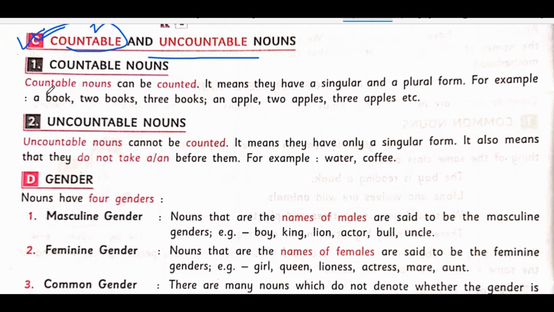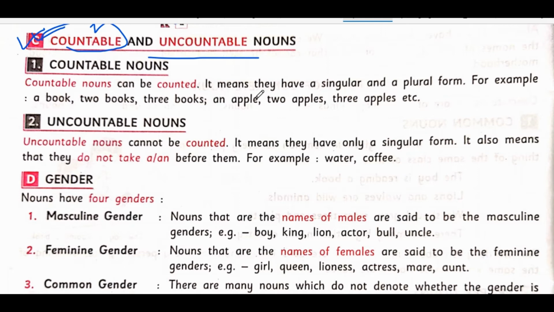Now let us go to the definition according to your book. Countable nouns can be counted. It means they have a singular form and a plural form. For example, a book, two books, three books; an apple, two apples, three apples. So what we understood is any noun that can be counted, for example books, people, laptop, mobile, pen, pencil. These all are countable. You can count them easily by looking at them, right?